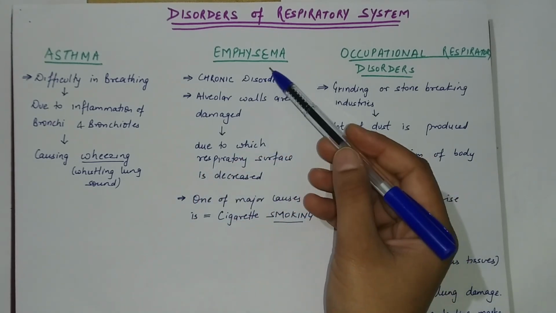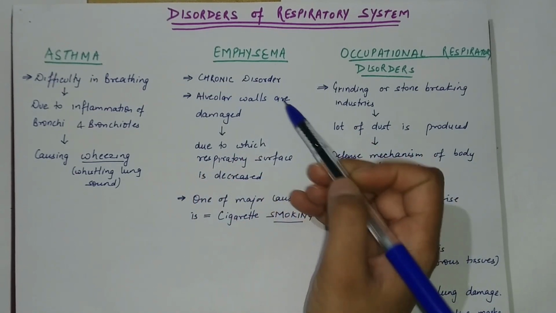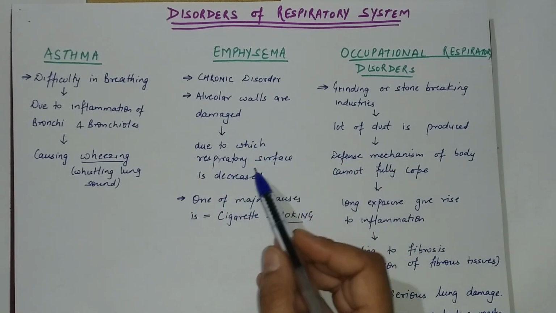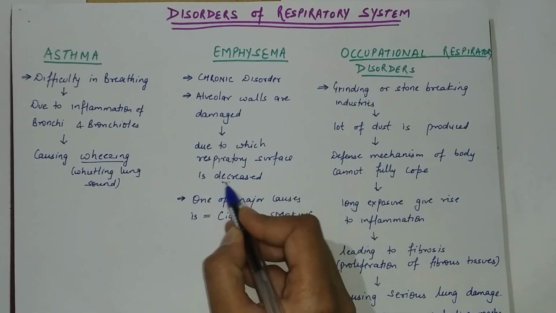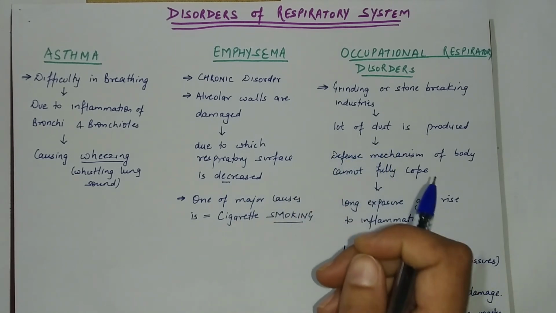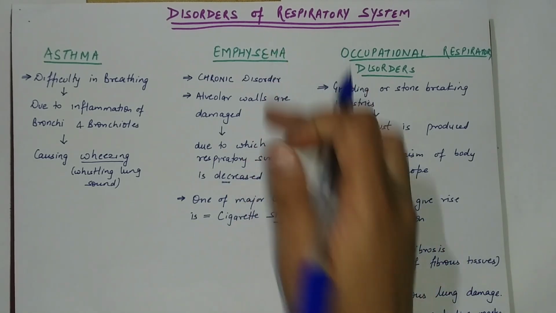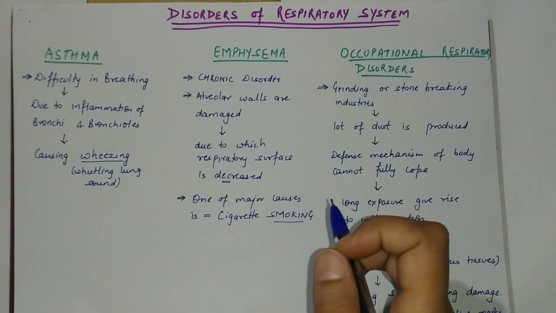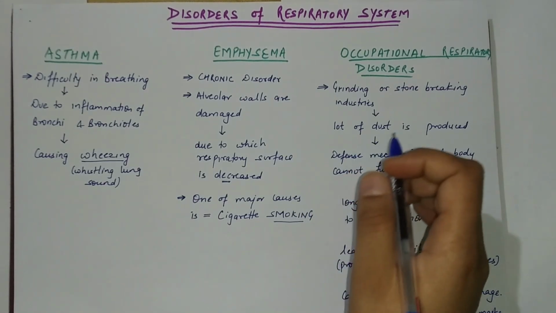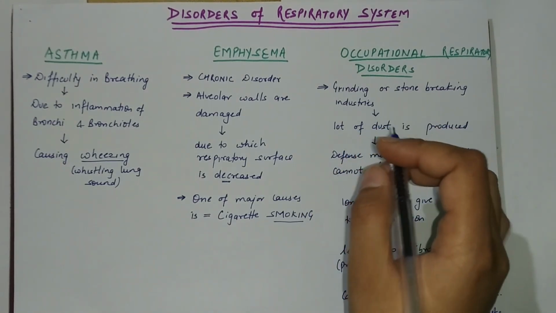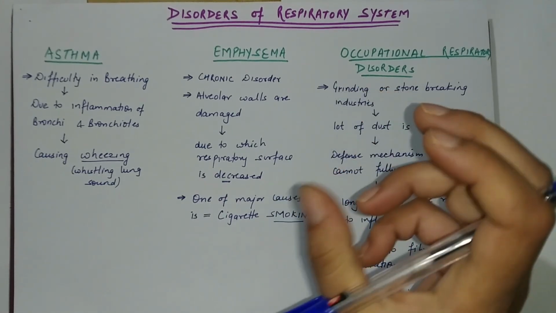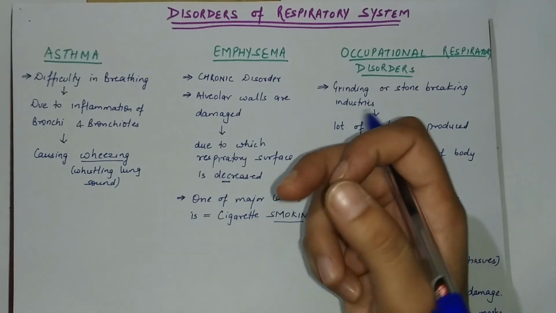Then next is emphysema. It is a chronic disorder in which alveolar walls are damaged, due to which respiratory surface area is decreased, and one of the major causes of emphysema is cigarette smoking. The last is the occupational respiratory disorder. As the name says, it is the disorder of respiration which occurs due to a certain occupation, that is the environment in which you work.